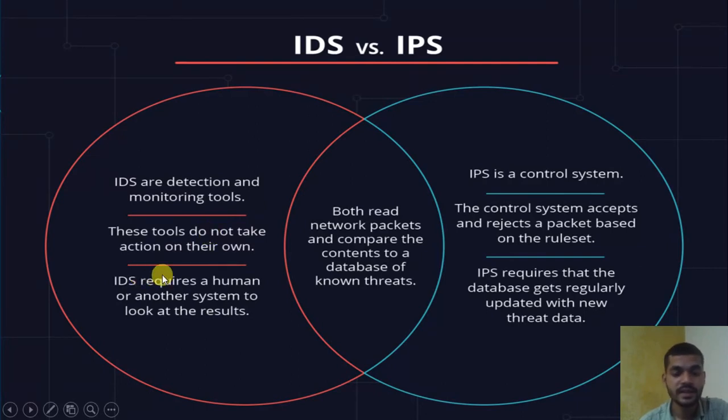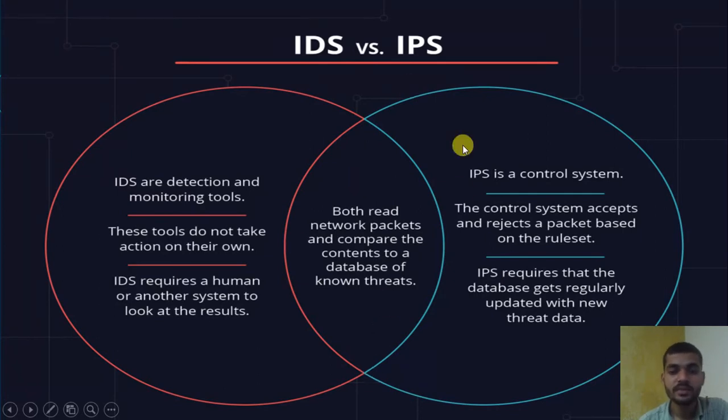Next, IDS requires a human or another system to look at the result. After getting a result about any suspicious activity, they want a human or a tool to interfere and remove that activity. But IPS can update by itself and remove that threat from the system. So this is how IDS and IPS are differentiated.